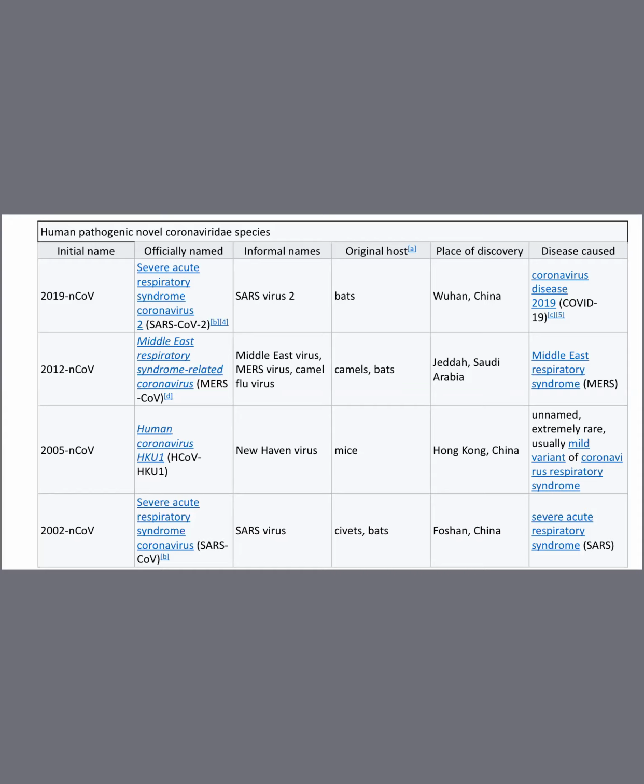How does this transfer happen? The transfer happens because the viral genomic sequence has the property of continuous modification. Because of this continuous modification, this virus is able to transfer from one species to another species. So in 2012, it was transferred from bats to camels. Camels are seen in the Arabian nations and Middle East nations. So it is known by the name Middle East virus. That's all about that.